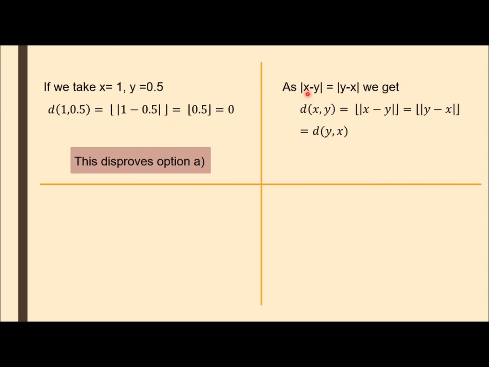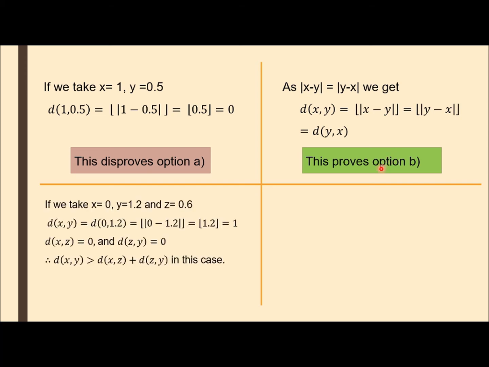For example, the second option. Since modulus of x minus y is the same as modulus of y minus x, we get d(x,y) is equal to the greatest integer function of modulus of x minus y, which is the same as the greatest integer function of modulus of y minus x. Therefore, it is the same as d(y,x). This proves option B. We cannot prove option B by taking an example like this. We have to prove it in general.